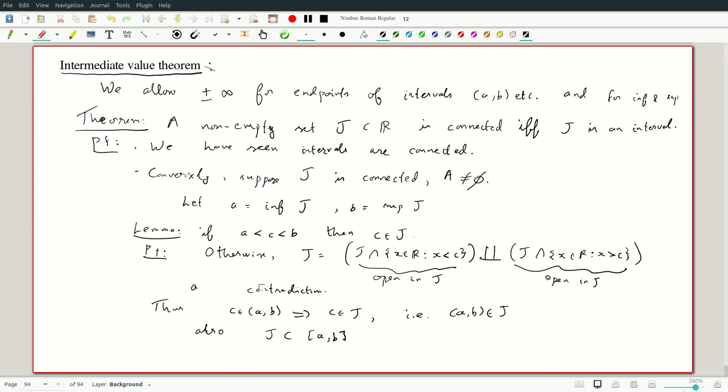So let me write that as a set instead: the set of x in R such that a is less than or equal to x is less than or equal to b. So a could be minus infinity, b could be plus infinity, in which case the less than or equal to automatically means less than. We are looking at real numbers. It follows that J is an interval.